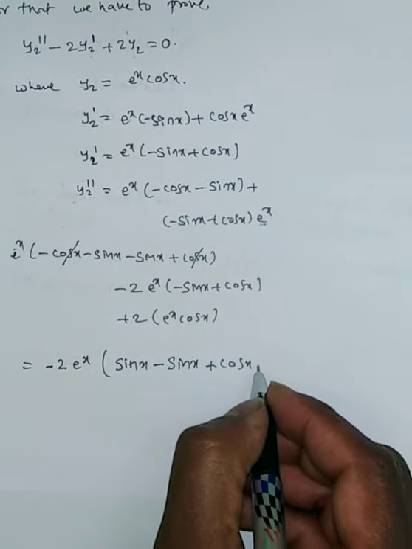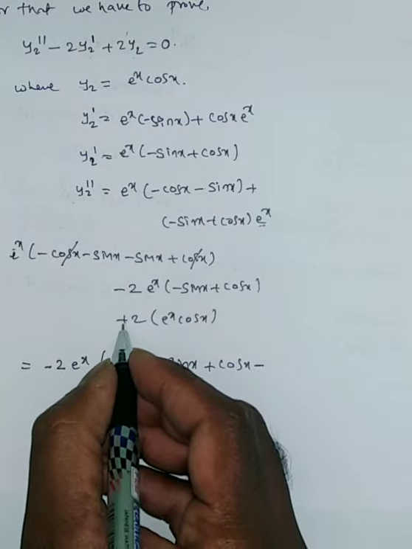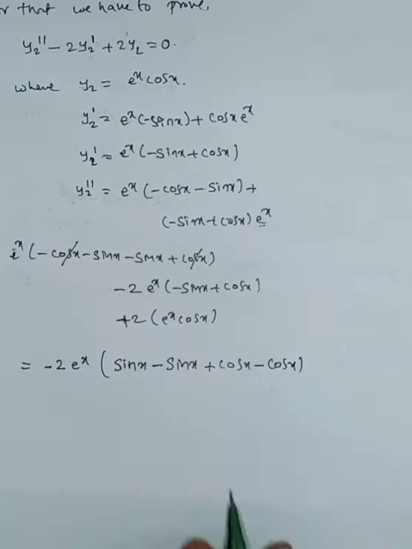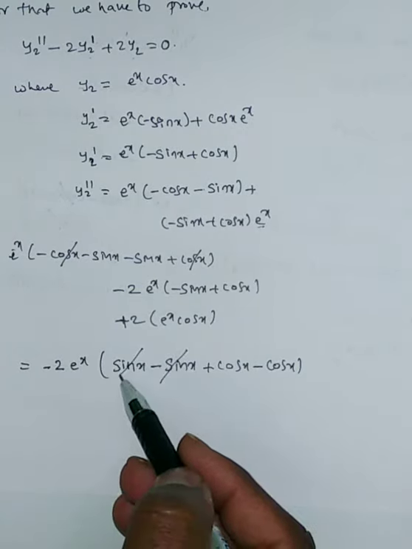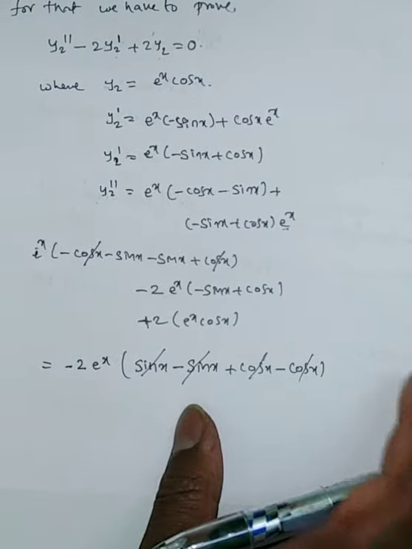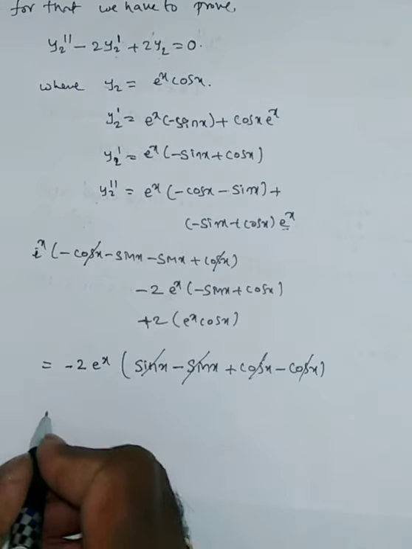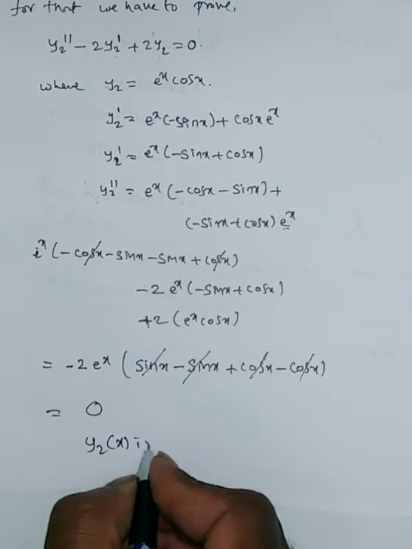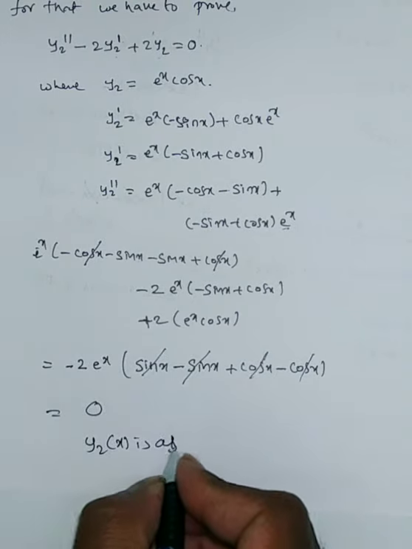So if you take minus common, from the plus you will get minus. This is cos x. Now you see, simplify: minus sin x plus sin x, cos x minus cos x getting cancelled. Therefore this term is 0. So the entire term is 0. Therefore you can say y2 of x is also a solution.